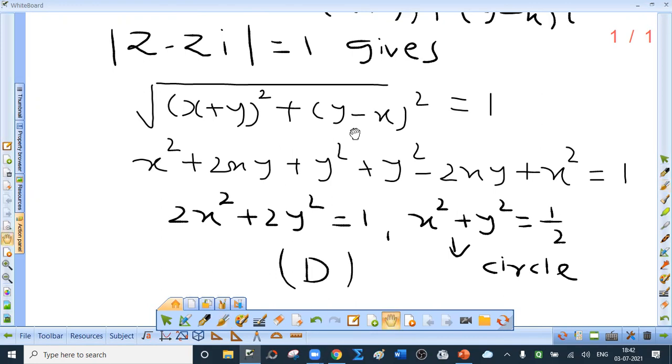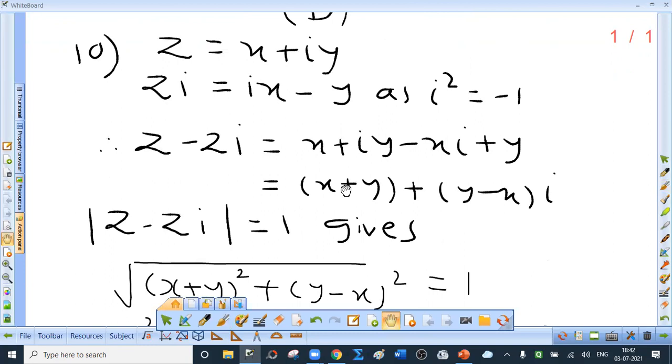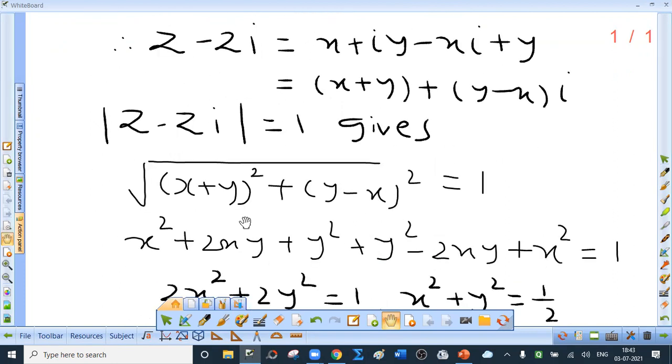Let me explain the solution. I'll explain from the beginning. If z is x plus iy and mod of z minus zi is 1, then z lies on x-axis or y-axis or on a rectangle or on a circle. Z is x plus iy. So what is zi? xi plus i squared y, but i square is minus 1, so minus y. So what is z minus zi? Real part is x plus y. Take i common. Imaginary part is y minus x. What is its modulus? This is the modulus. But it is given to be 1.